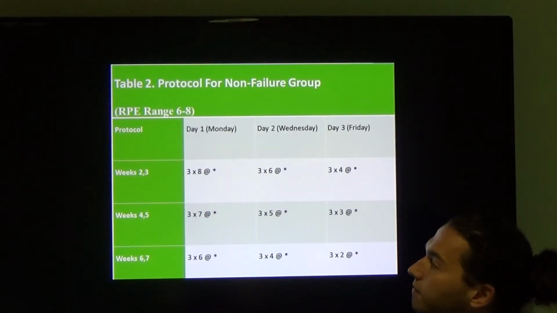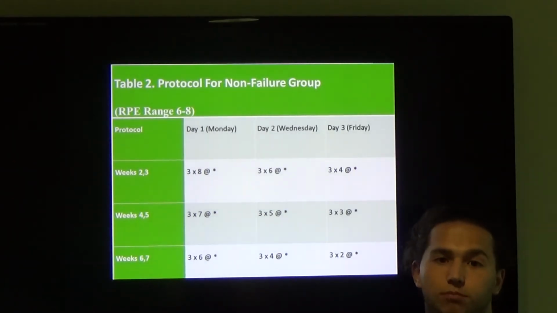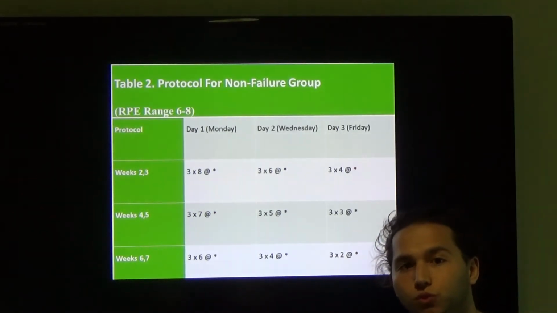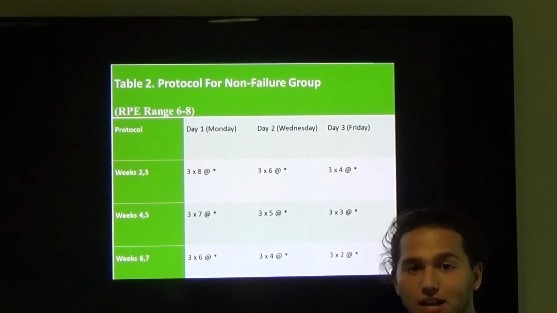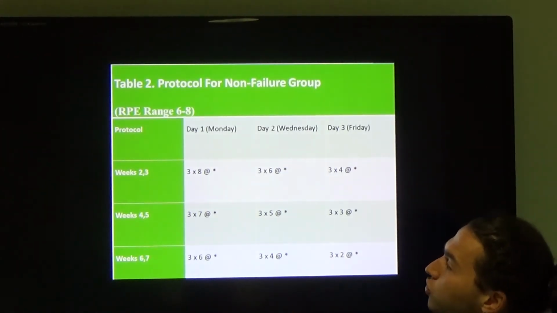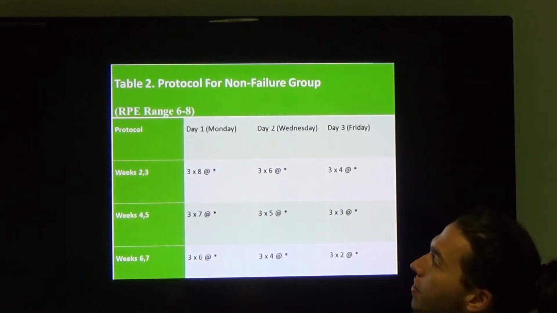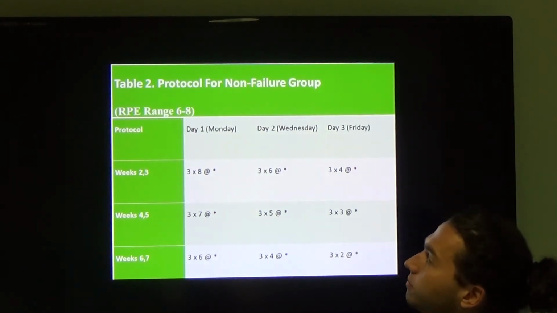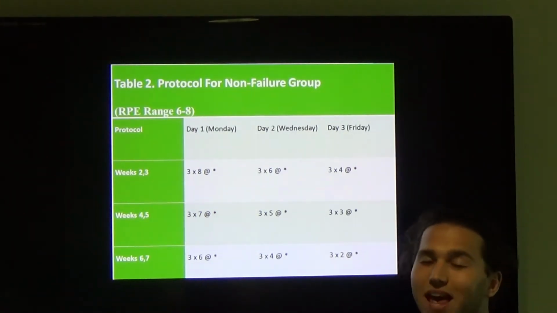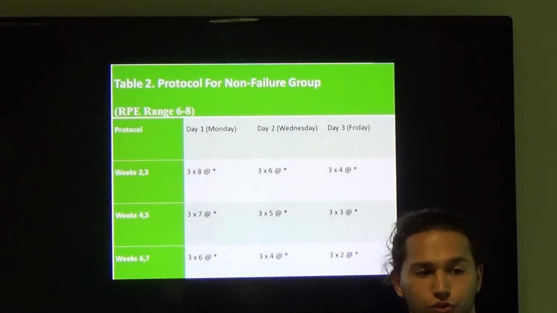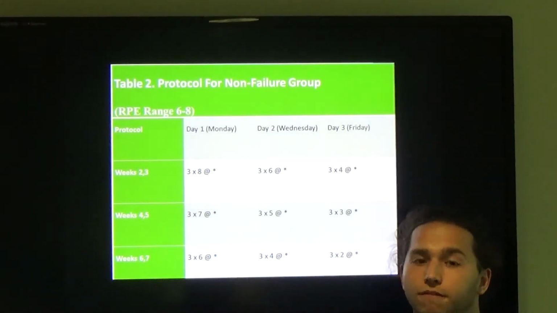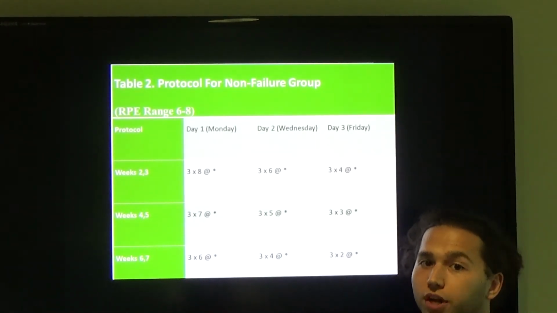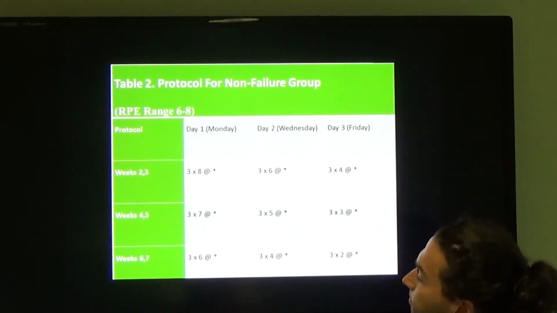So for example, week 1, they do their sets of squats and they give a prescribed RPE. We're going to show them what they said they could do for 8 reps in their RPE and let them choose a weight that they think will get them within the 6 to 8 RPE range. So we're going to be letting them choose, but in case they're not within the range, for example, if they have an 8.5 RPE they say they have, we're going to be decreasing the load by 2.5 kilograms. And if they say that they have a 5 RPE, we'll be increasing the load by 5 kilograms. So every 0.5 RPE that they're away from the actual range is a 2.5 kilogram reduction or addition depending on how far they're off the range.